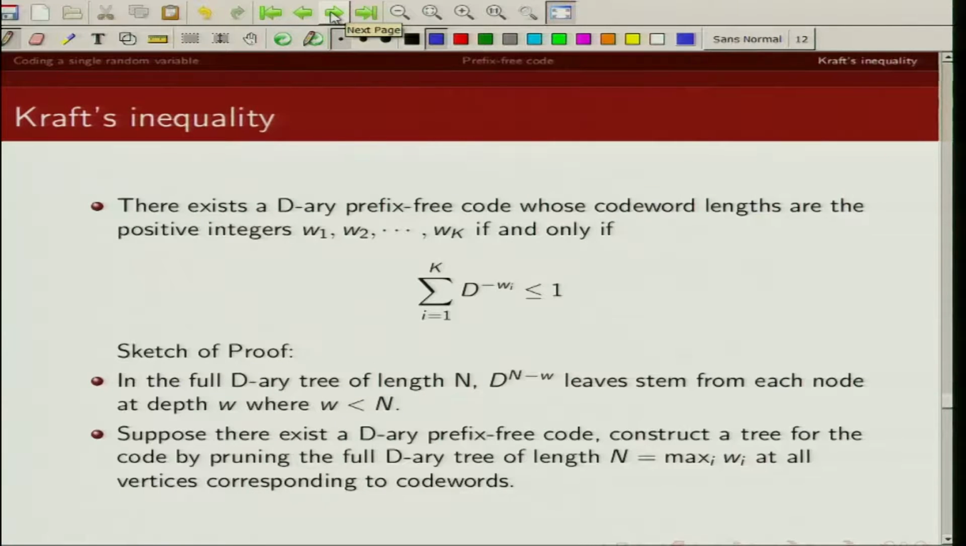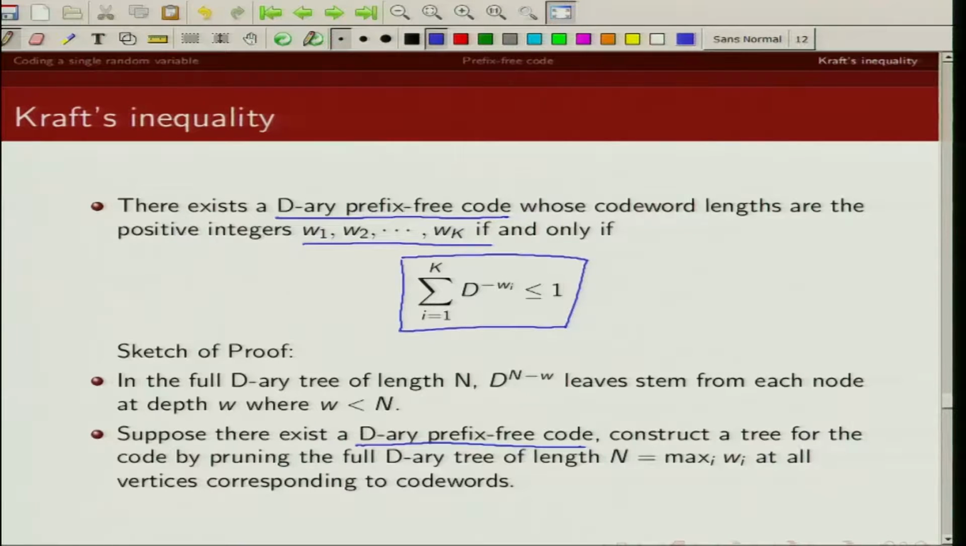So suppose there exists a d-ary prefix free code. We are first trying to prove that if there exists a d-ary prefix free code whose code word lengths are w1, w2, ..., wk, then this condition must be satisfied. So if there exists a d-ary prefix free code, we can construct a d-ary tree corresponding to this prefix free code. And how do we construct this tree?